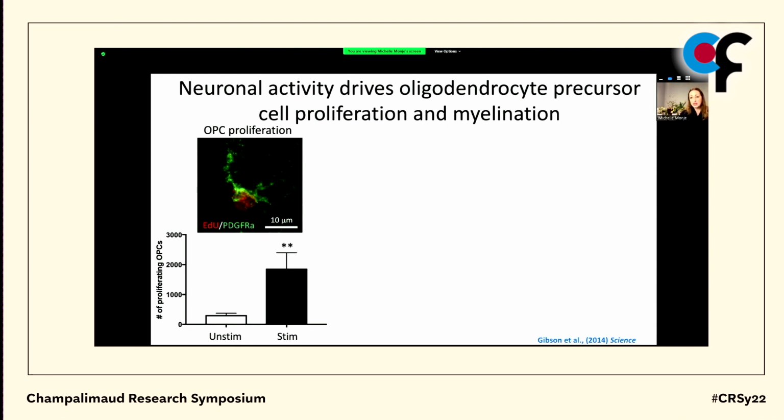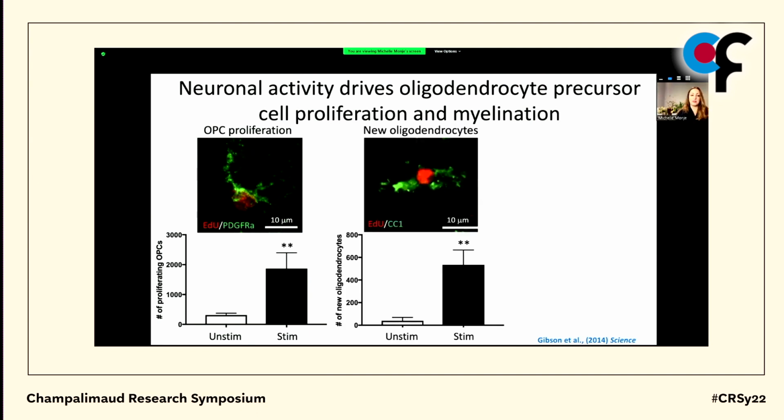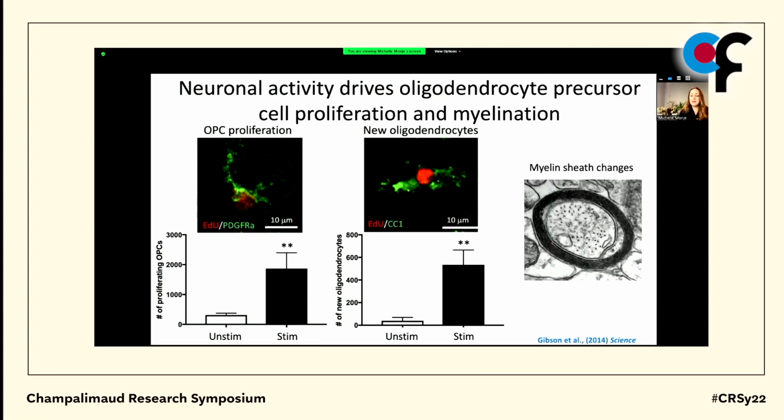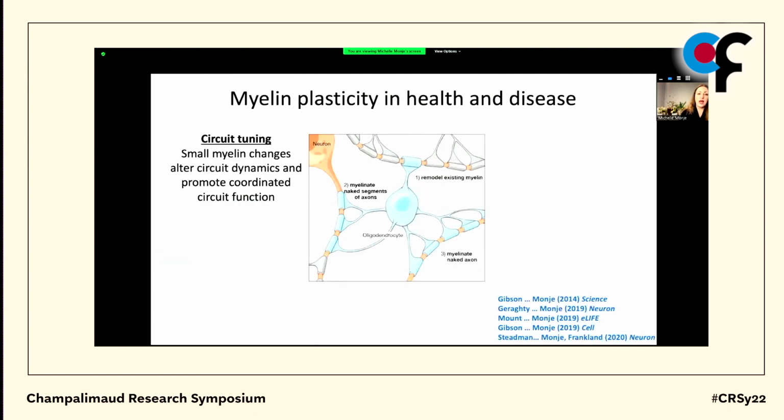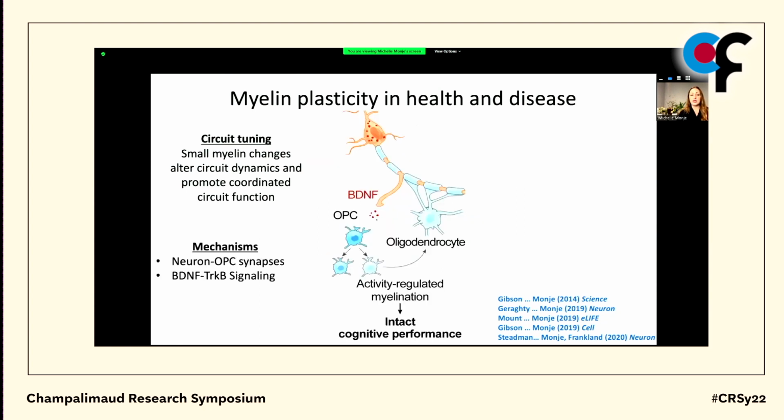And if we fate map those cells over time by administering the thymidine analog EdU at the same time as optogenetic stimulation, then we see that new oligodendrocytes are made, and that the myelinated ultrastructure of that circuit changes, and it changes in a way that we would predict may alter circuit function and influence behavior. And indeed, we found changes in motor functional behavior that depended upon this addition of new oligodendrocytes and changes in the myelinated ultrastructure. And so this plasticity of myelin, this really powerful neuron-glial interaction in the healthy brain, tunes neural circuits to promote coordinated circuit function.